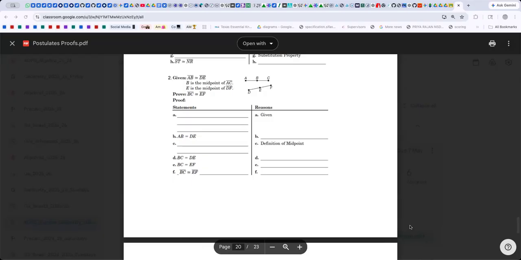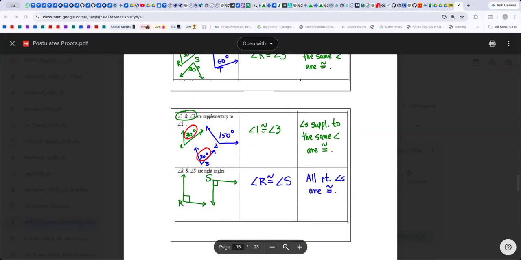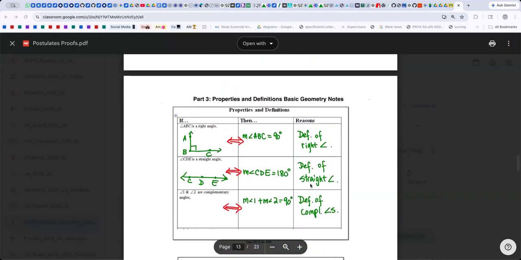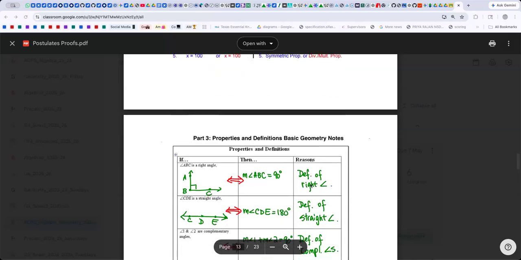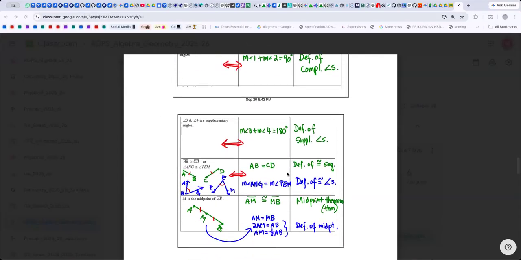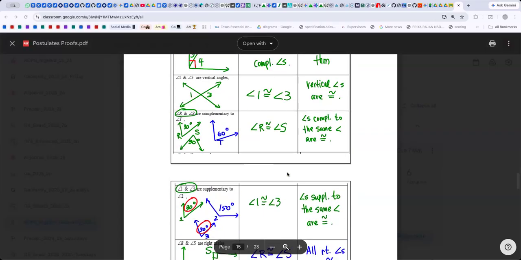On the left side you are going to write statements, and the reasons are what you need to be able to write. Unless you go over the main things in the notes, it is extremely difficult to write reasons. So I would say just memorize the possible reasons, the properties and definitions. If this is the case, what do you write as a reason? Initially, memorize the first 15. After that, you will automatically get into the groove and start writing by yourself.